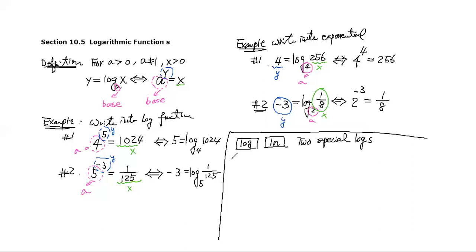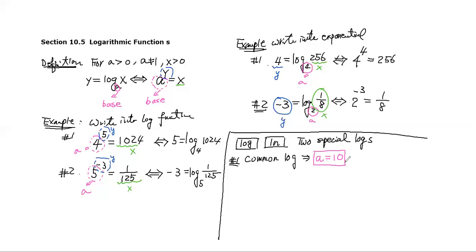The first one here, the first log, we call it the common log. The common log has a very special value. That means your base is specifically 10, log base 10, right? That's what we call the common log.